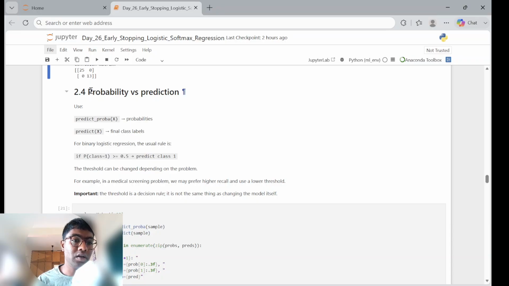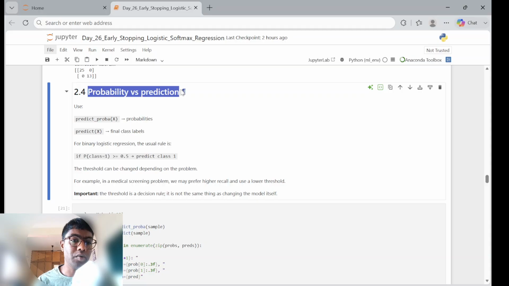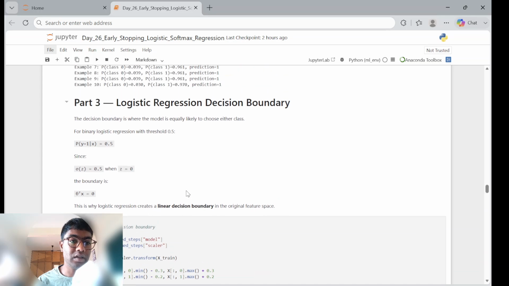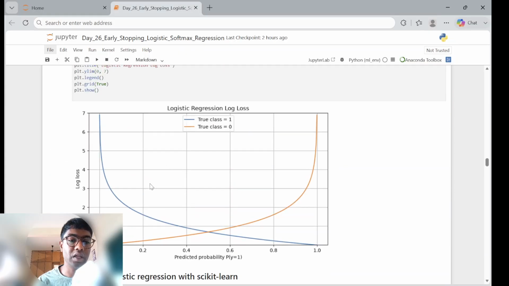We said that logistic regression has probabilistic prediction, so it gives us probability values. The prediction is to find a specific class, whether it belongs to the iris family or not. That's the key point. Next is logistic regression decision boundaries. Like we saw here, we have boundaries, something around this.